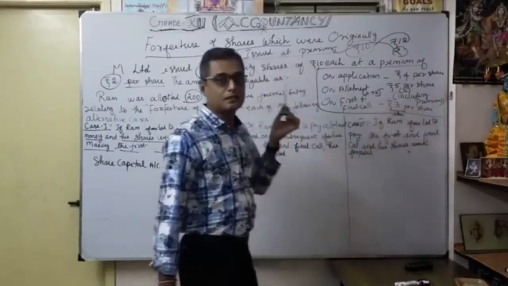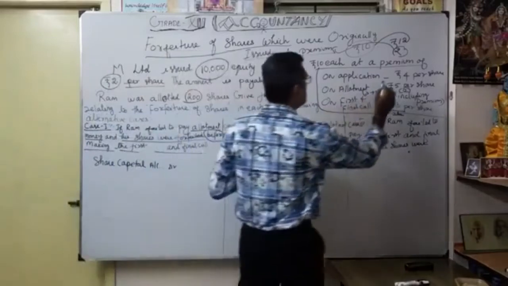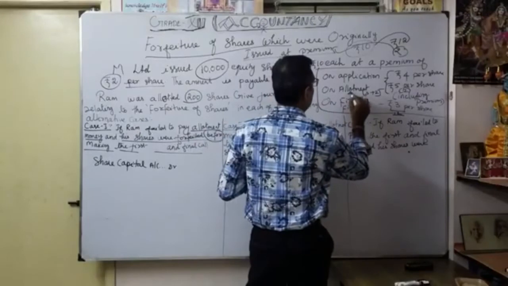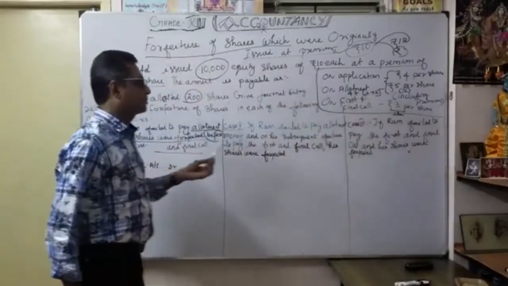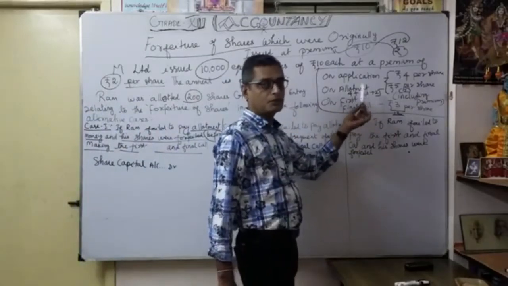How will the journal entry be? So you make it up to this breakup: 4 plus 3. First, we consider only up to called up, not premium. Premium we want to show separately.